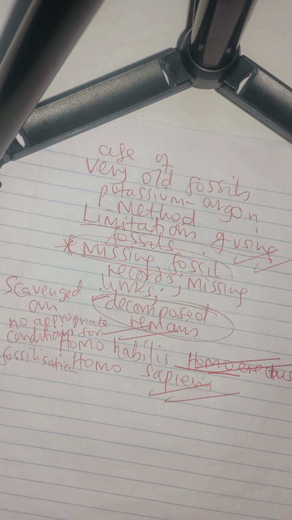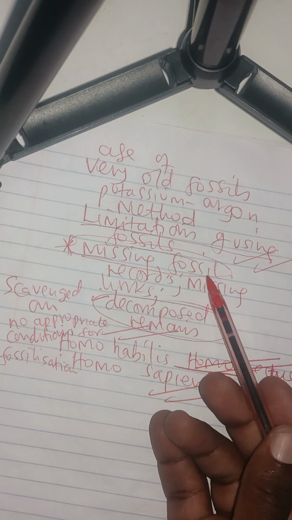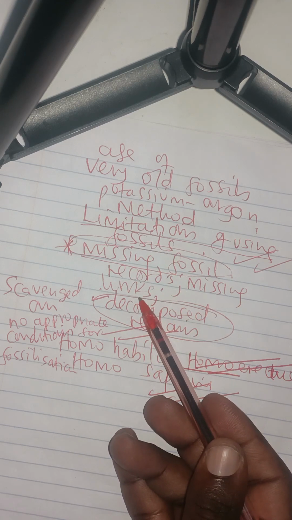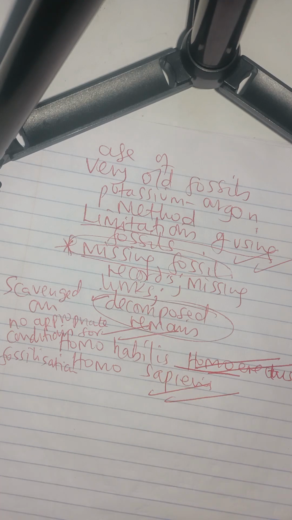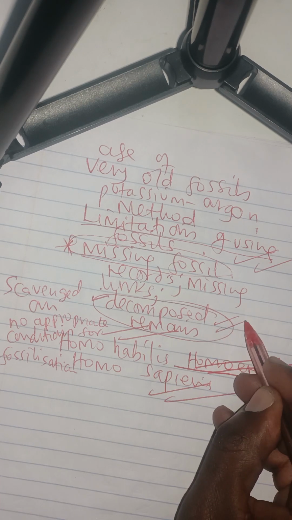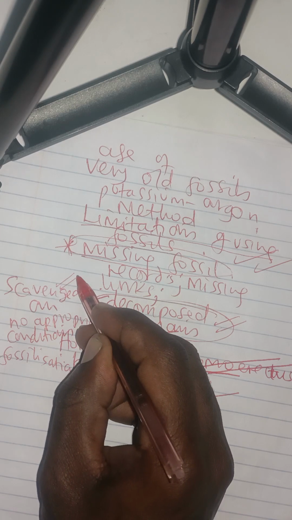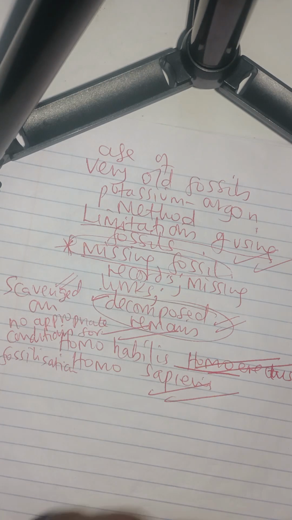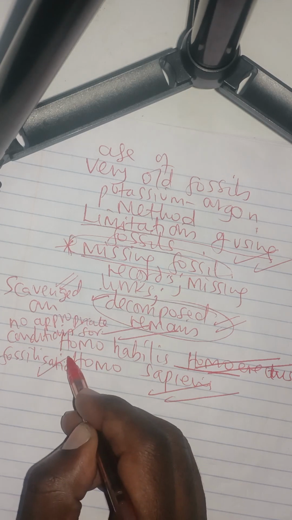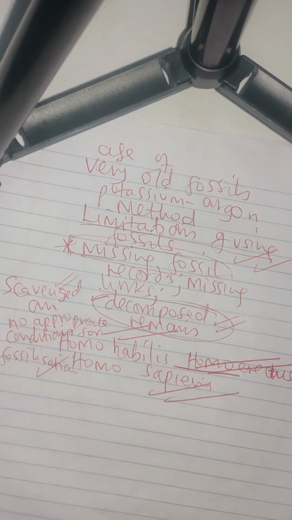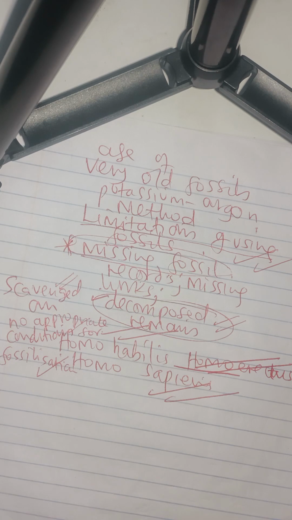If fossils are missing, or what we call missing links, then those fossils might have either been decomposed, completely broken down by bacteria and fungi, or scavenged on or eaten by predators, or lacked appropriate conditions for fossilization. At the end of the day, if those fossils are missing, we cannot understand the process of evolution from one stage to another because of the missing fossil records.